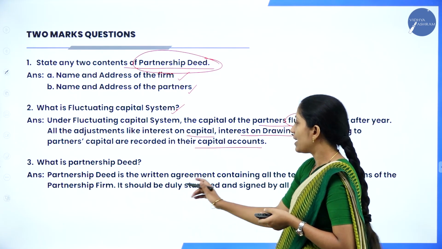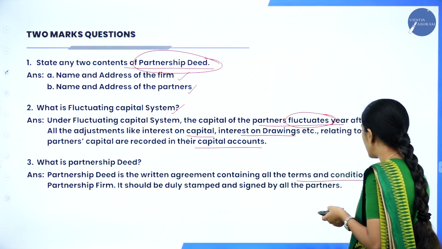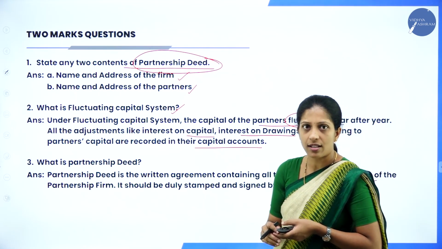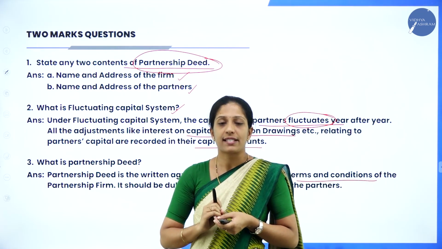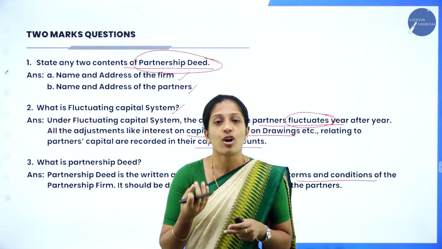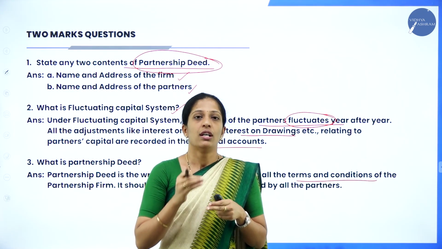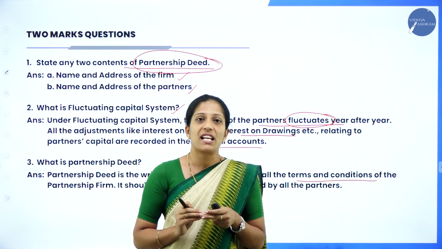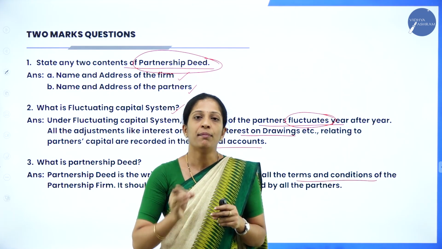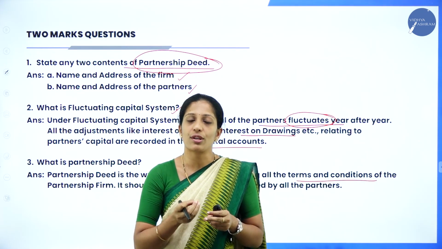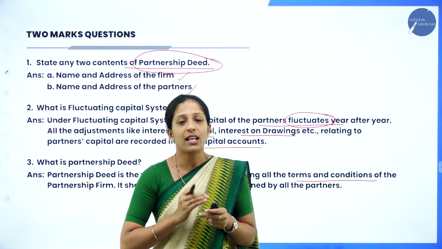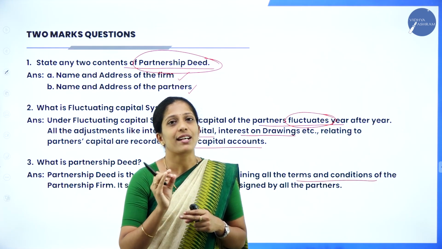So, partnership deed is a written agreement containing all the terms and conditions of the partners. It should be duly stamped and signed by the partners. And in order to elaborate your answer, you can continue with the contents also. The contents of partnership deed are name and address of the firm, name and address of the partners, or you can go on writing like that, or you can write etc.